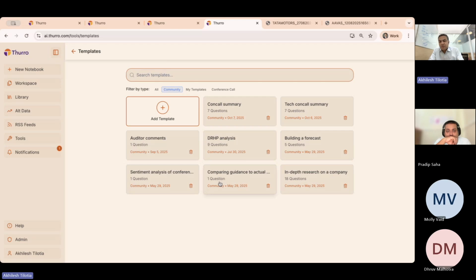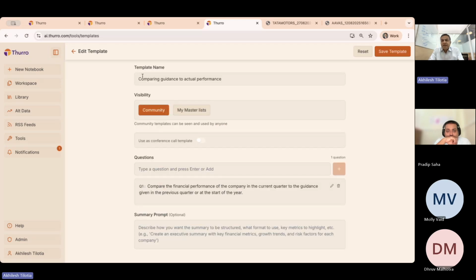And I'll show you one of these one-question templates, which is comparing guidance to actual performance. What we've written here is: compare the financial performance of the company in the current quarter to the guidance given in the previous quarter or at the start of the year. You will see that I have not referenced a particular quarter, but have referenced a current quarter and the previous quarter, so that this is a reusable template that I can keep coming back to on an ongoing basis.